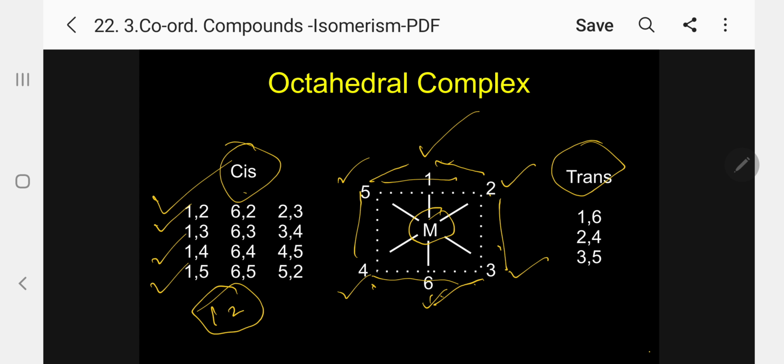Kindly follow. Suppose two similar ligands occupy positions 1,2, 1,3, 1,4, 1,5 or 6,2, 6,3, 6,4, 6,5 or 2,3, 3,4, 4,5, 6,2, 5,2; then we will call it cis.